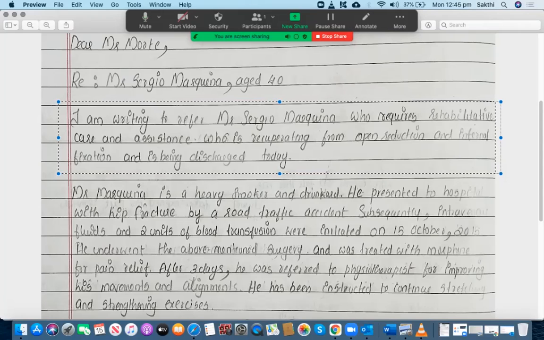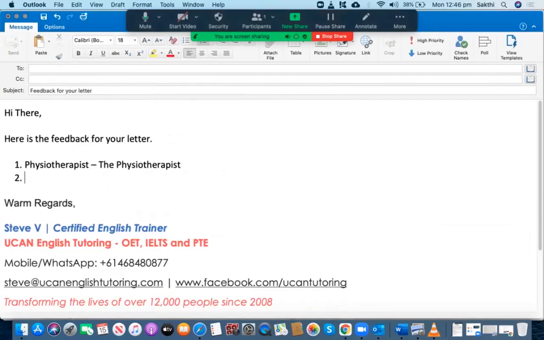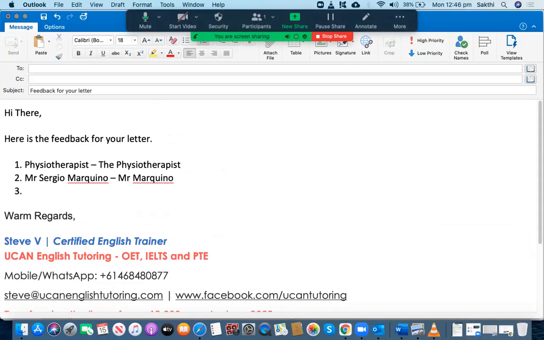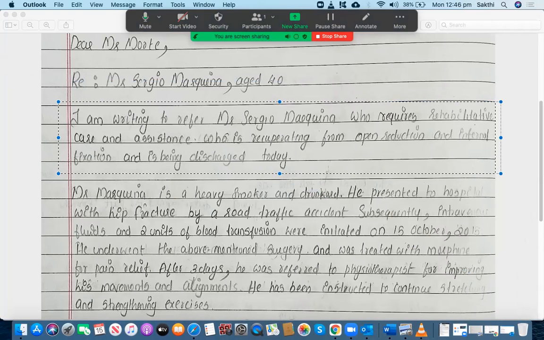The problem with this is, let me write it down here. So I'm writing to refer Mr. Sergio Marquino. You can't write down the full name in the introduction paragraph. You can just write down the surname only, because you have already mentioned the full name of the patient, and as a result, you don't need to mention the full name once again. Just Marquino is okay.